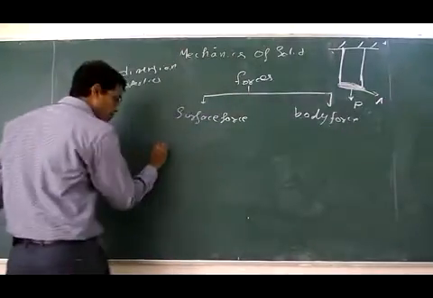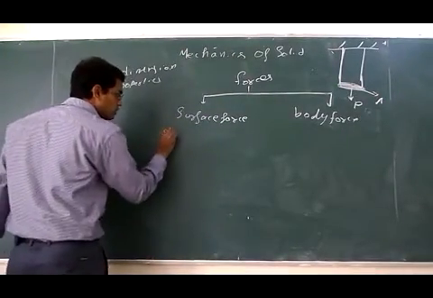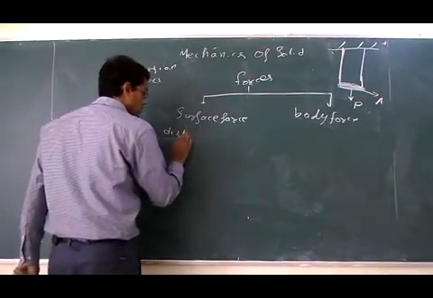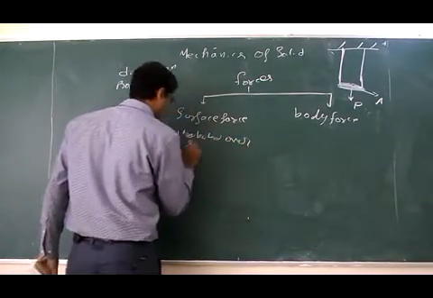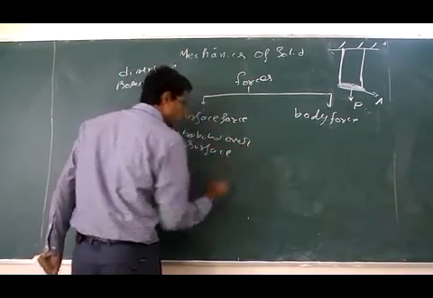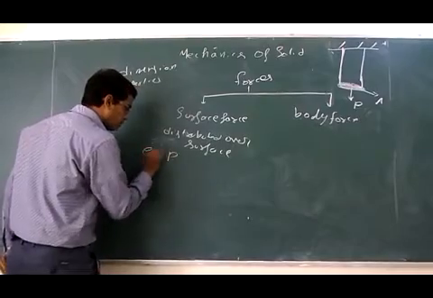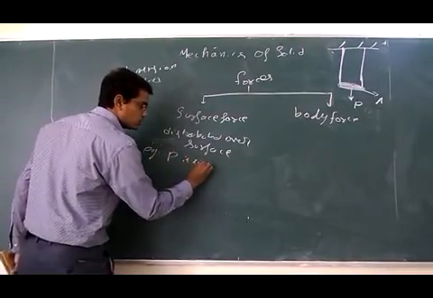So P, distributed over the surface, is an example of a surface force.